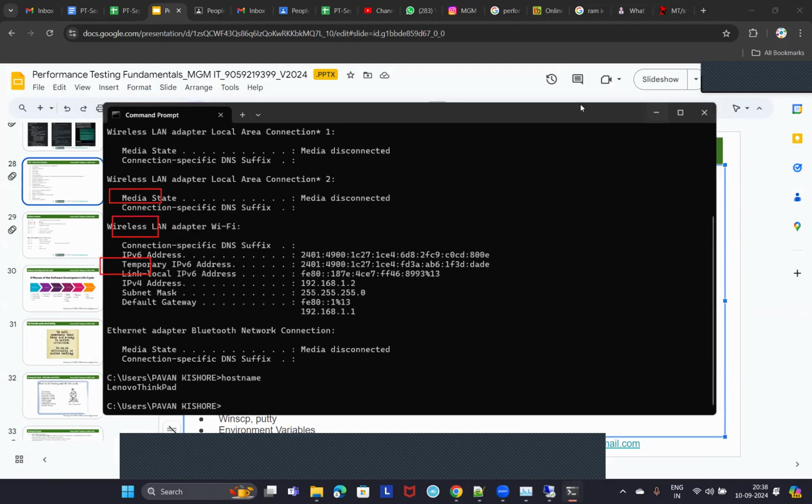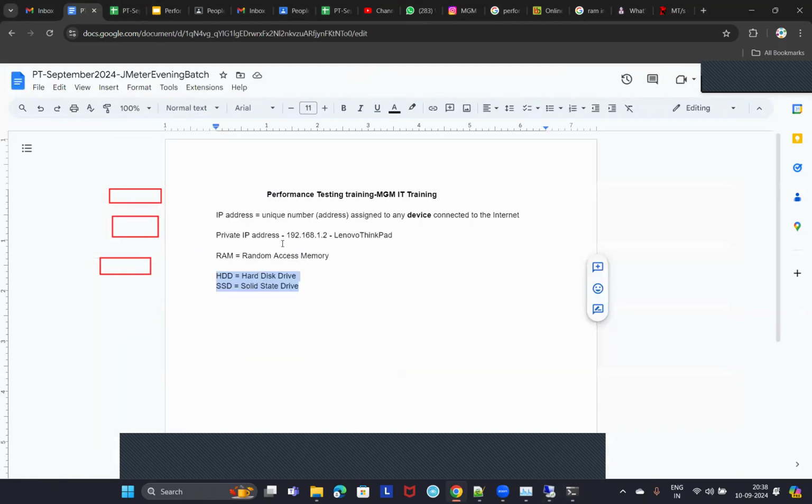If it is a Linux operating system, what is the command to check the IP address? Some of you know that. In Windows, it is ipconfig, and in Linux, yes, ifconfig.